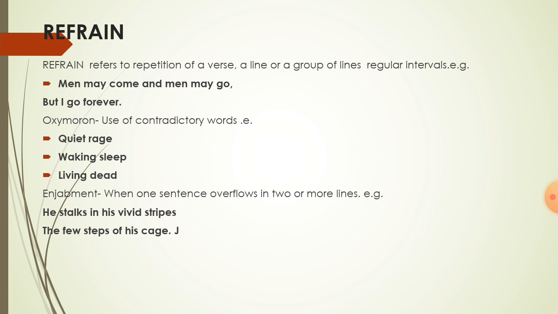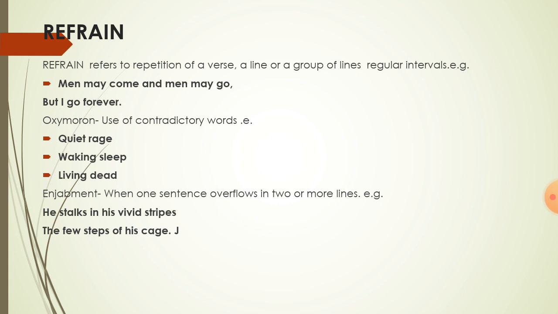Next is oxymoron. Oxymoron means use of contradictory words. Here, these are not exactly the opposite words, but these are contradictory words, and sometimes they may create another word also. For example, we will say quiet rage. Here, quiet and rage both are contradictory. Another example is waking sleep. Waking and sleep, and again they are opposing words, but they are not exactly the opposite words. Living dead. Living dead means you can say a miserable man on the earth.